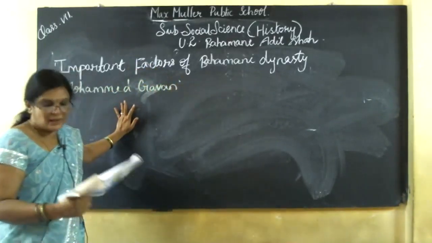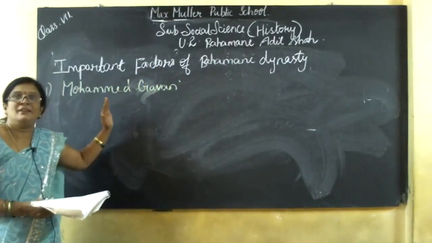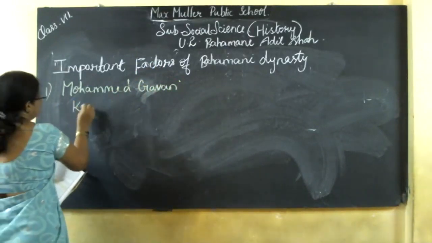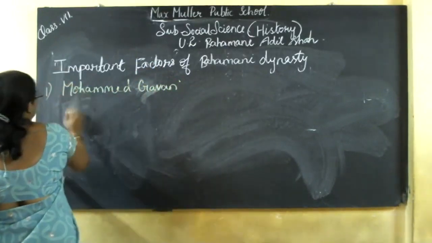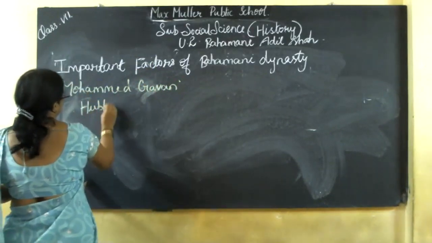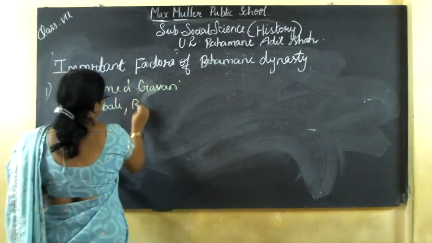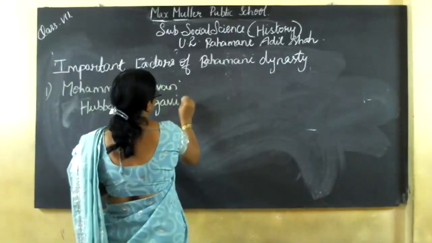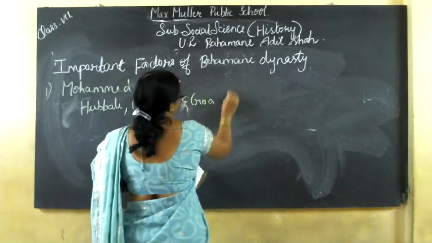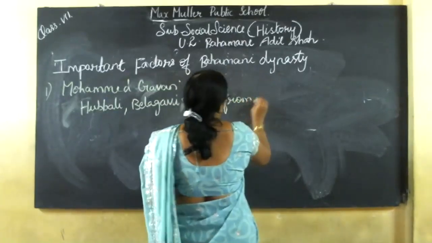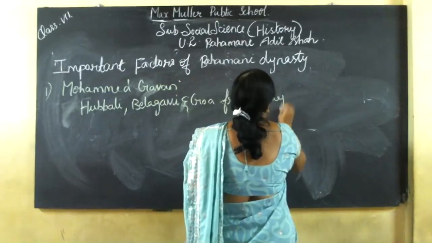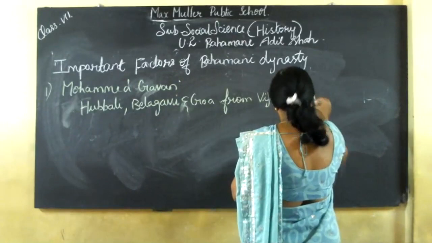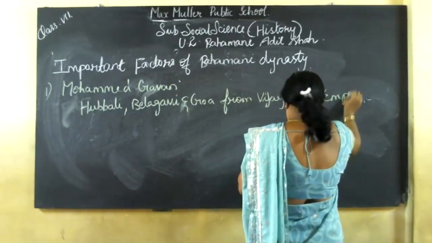He captured Kalburgi, Hubballi, Belagavi and Goa from the Vijayanagar Empire.